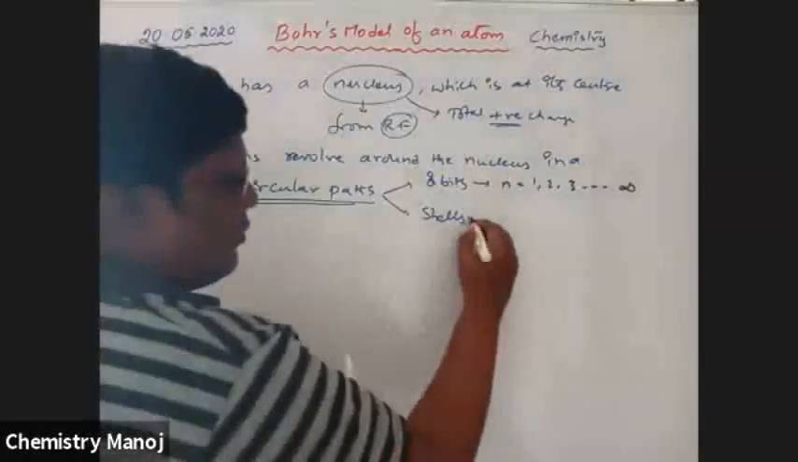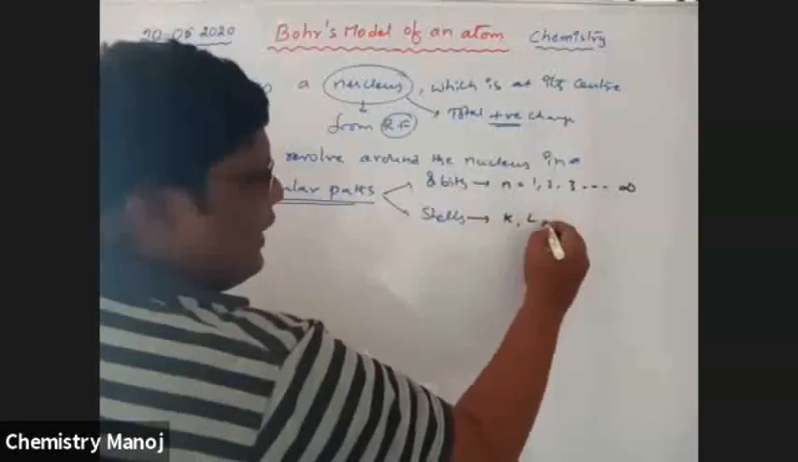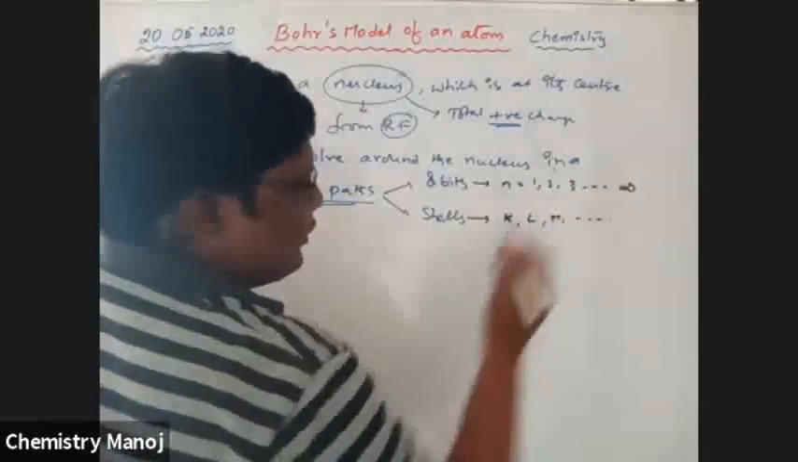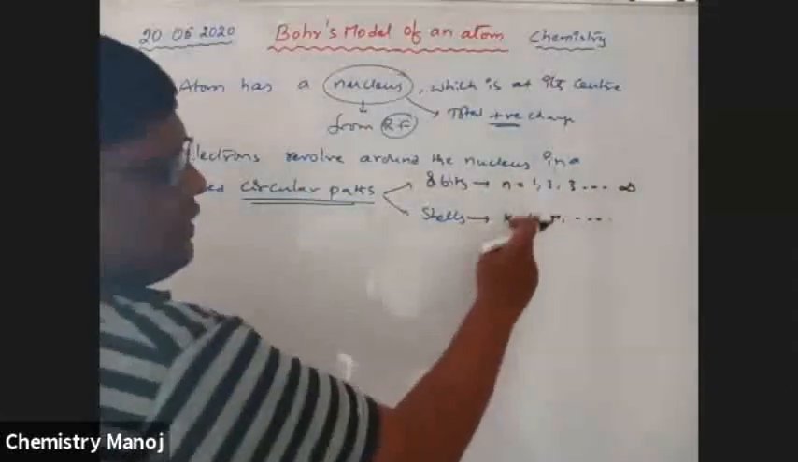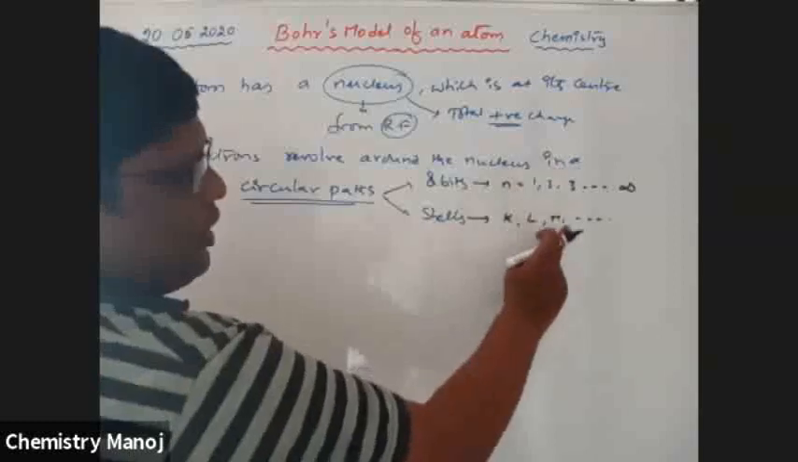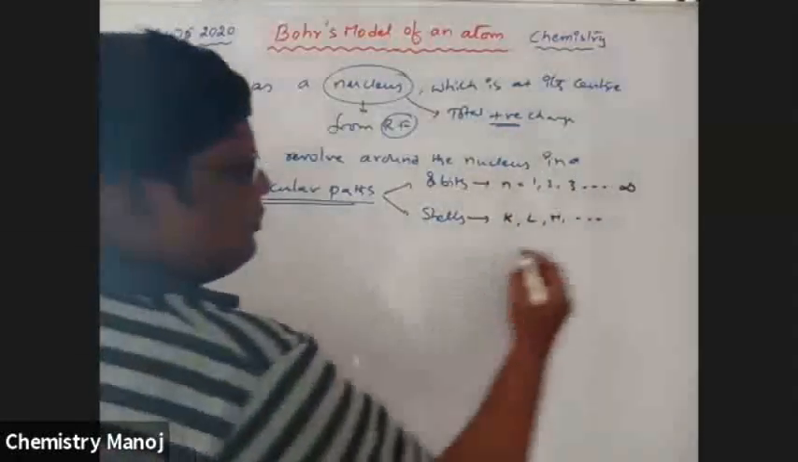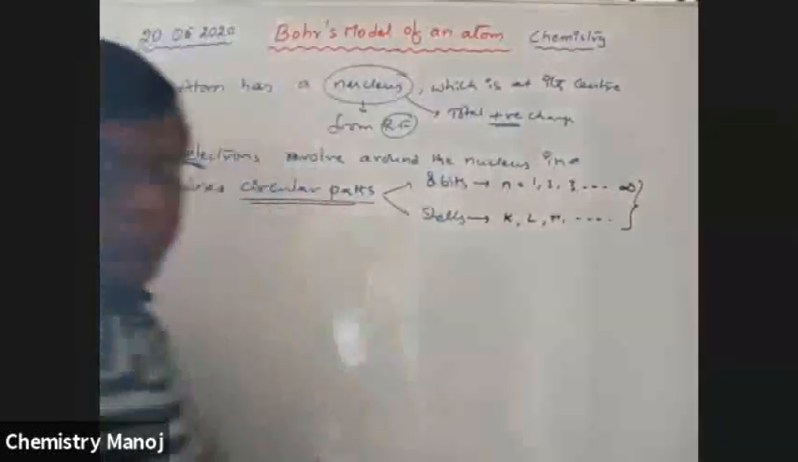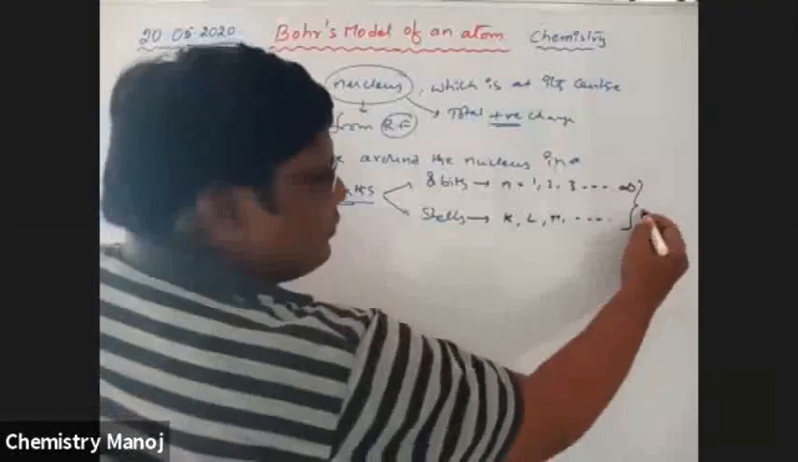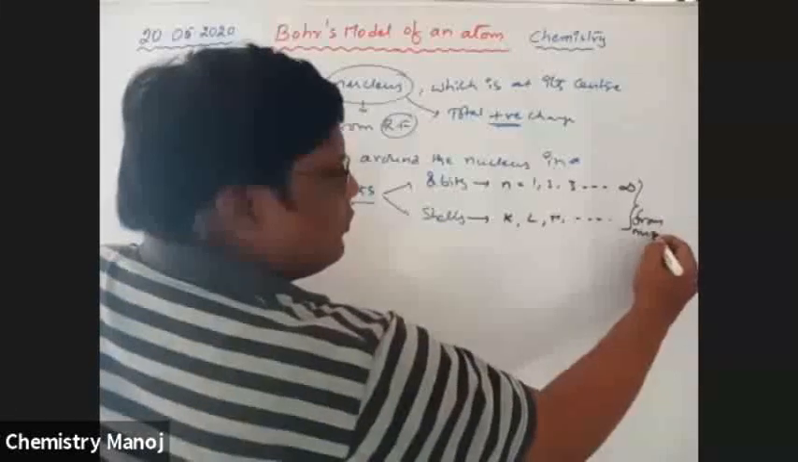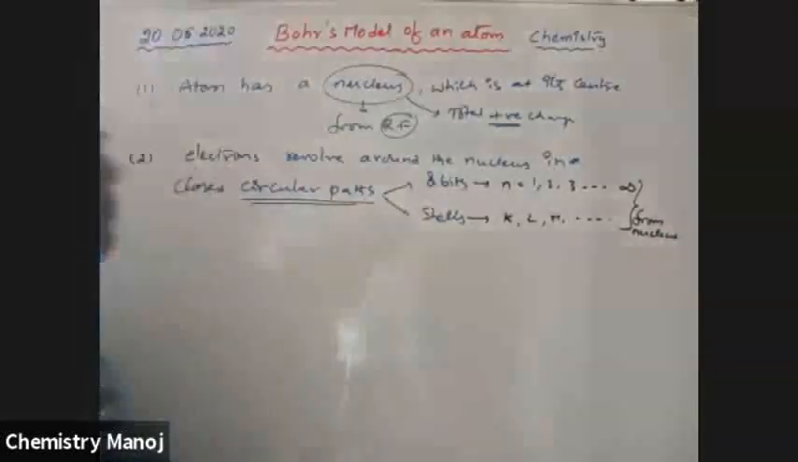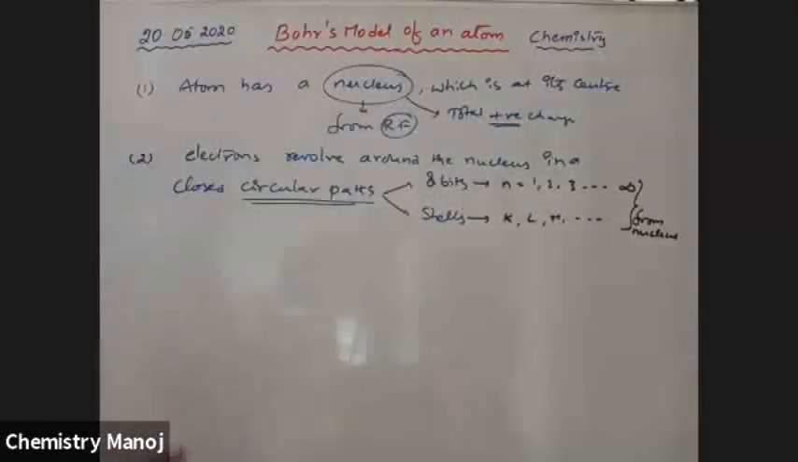These shells are indicated as K, L, M, etc. K shell means the first shell, first orbit. L shell means the second orbit. M shell means the third orbit. So this is counted from the nucleus. These are numbered as 1, 2, 3, 4 up to infinity, or K, L, M, etc., starting from the nucleus. Okay, next one.